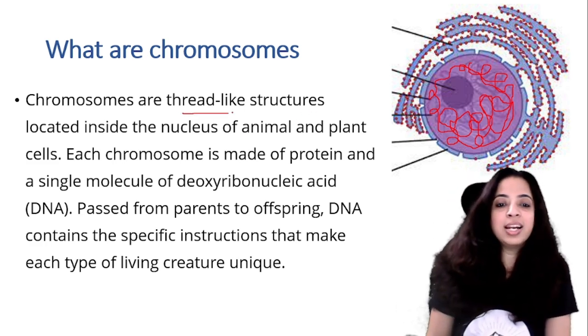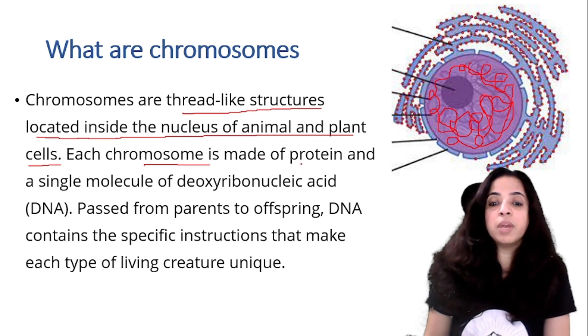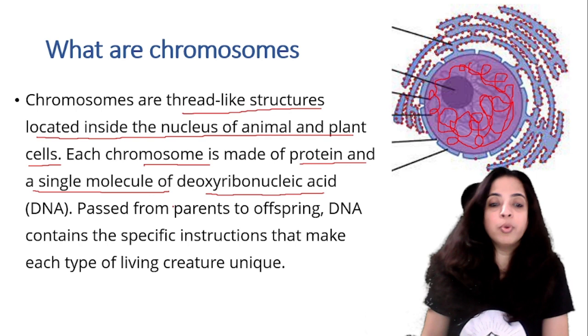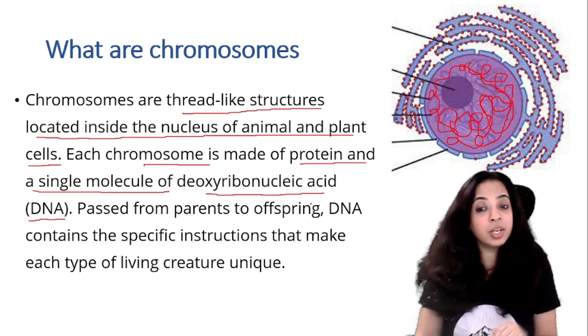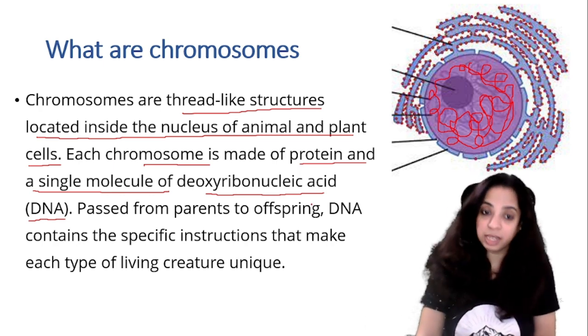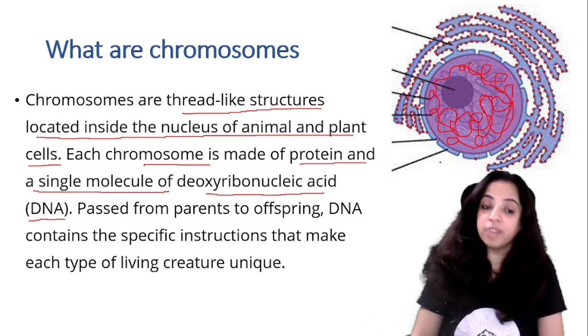So they are thread-like structures located inside the nucleus of animal and plant cells. Each chromosome is made up of protein and a single molecule of deoxyribonucleic acid, that is DNA. So, they are thread-like structures located where? In the nucleus of both plant and animal cells, made up of protein and a single molecule of DNA.